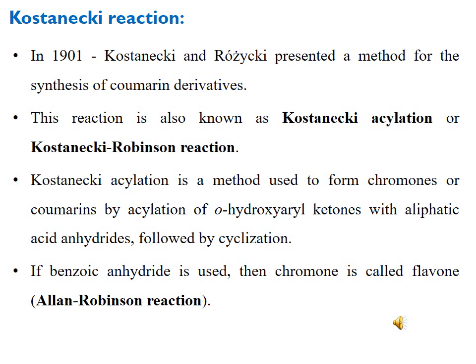This reaction is also known as Kostanecki acylation or Kostanecki-Robinson reaction. Kostanecki acylation is a method used to form chromones or coumarines by acylation of ortho-hydroxy-aryl ketones or ortho-hydroxy-phenyl ketones with aliphatic acid anhydrides, followed by cyclization.